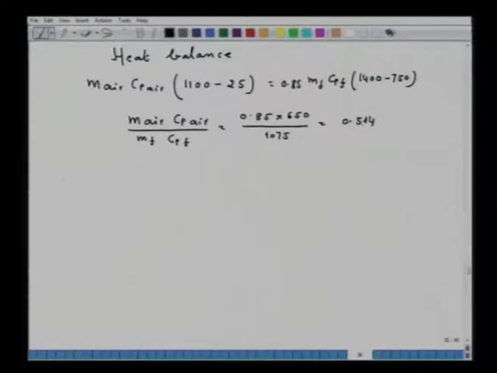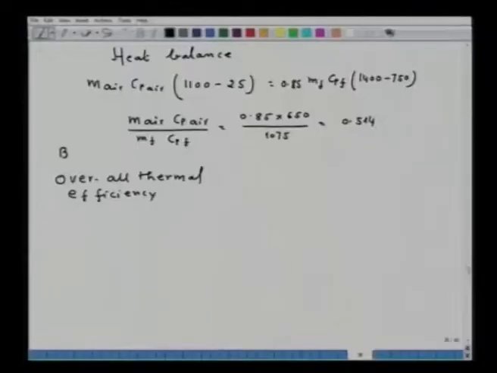Now, for example, we can calculate overall thermal efficiency. And you know, whenever you calculate any problem related to heat transfer or heat balance, a basis of calculation is to be specified.